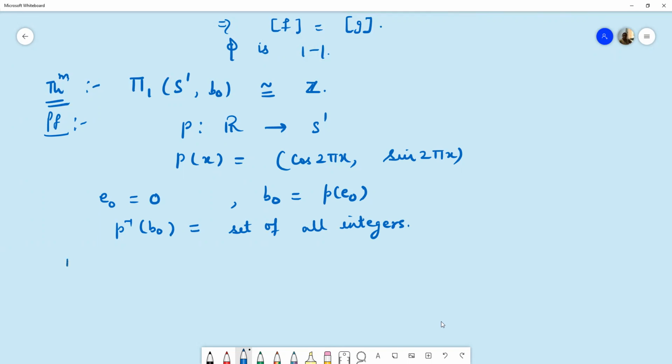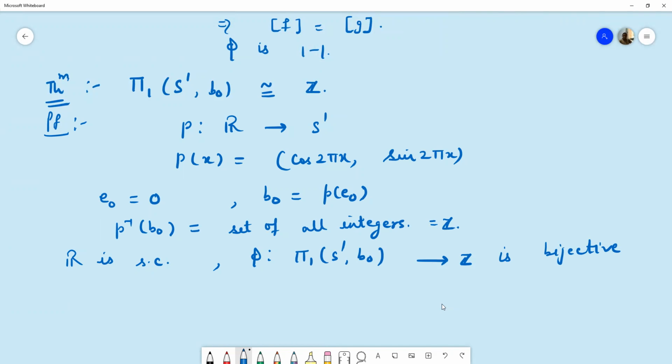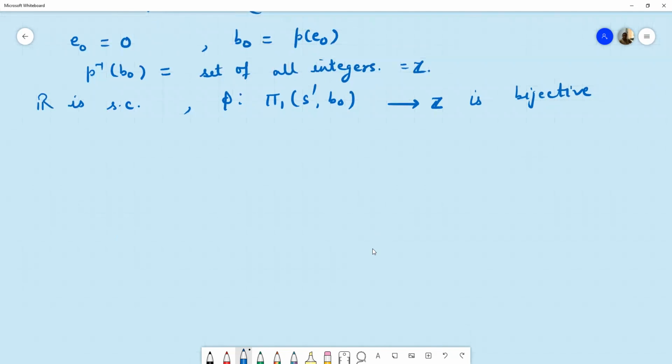Now we know R is a simply connected space. So it means the lifting correspondence phi from pi 1 of S1 at b naught to Z is a bijective map, from pi 1 of S1 at b naught to p inverse of b naught, and p inverse of b naught is basically Z, the set of all integers. So this is a bijective map.